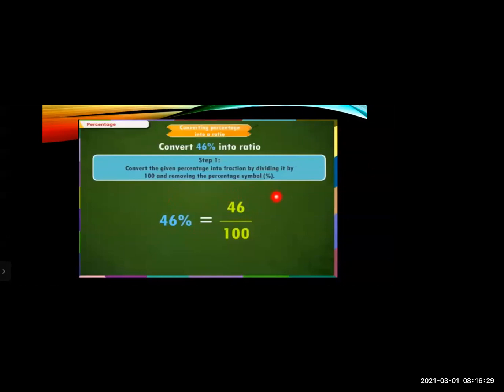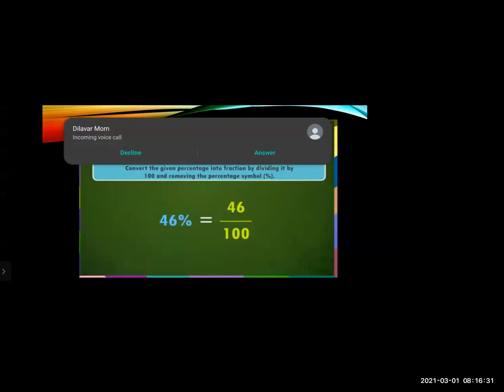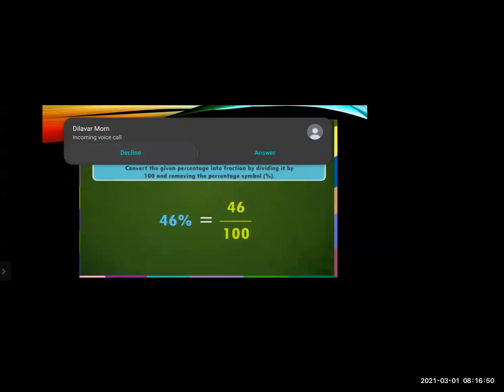Now 46% means the denominator will be 100. So the fraction will be 46 upon 100. See, this symbol directly says that the denominator will be 100. Convert the given percentage into a fraction by dividing it by 100 and removing the percentage symbol. So what you have to do is remove the symbol by converting into 100.